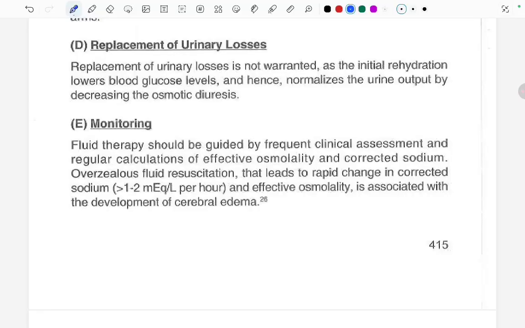Fine. Fluid therapy is guided by what? Guided by clinical assessment and regular calculation of effective osmolality and corrected sodium. Overzealous fluid resuscitation that leads to rapid change in the corrected sodium and effective osmolality is associated with the development of cerebral edema. So we don't have to overzealously resuscitate.